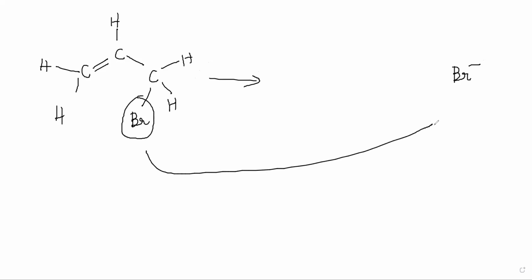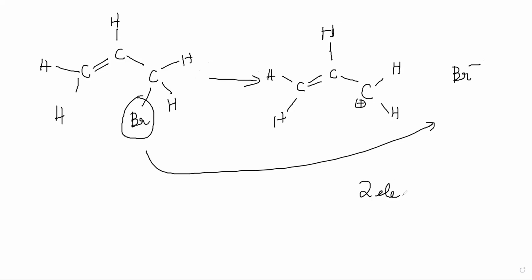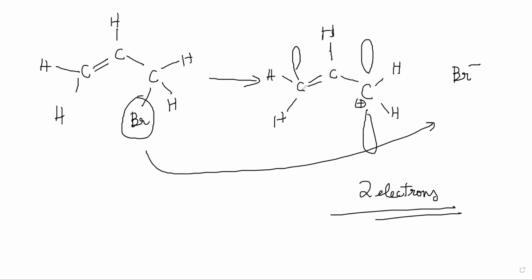Correct. If Br minus comes out, you will have a situation where there is a C plus there, right? Now it is the same exact situation, except now there are only two electrons in the whole system. And there is an empty p orbital now here, right? And there are two electrons only, and in total there are two electrons over this three-atom conjugation system, right? So the only thing that will be occupied is the lowermost one, right?